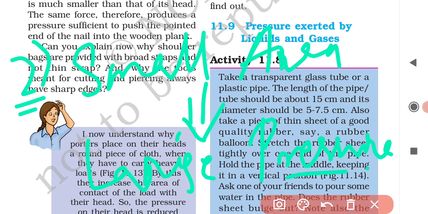Okay, and always remember this, that pressure depends on only two factors. First is force applied, and second is area over which force acts.